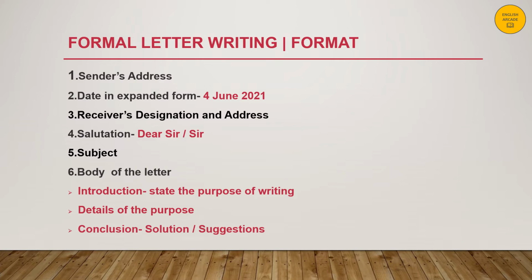In the conclusion, we try and give our suggestions and the solutions to be able to solve the problem being discussed. This is followed by the complimentary close, and then towards the end comes the sender's name. This is what the format of a formal letter looks like.